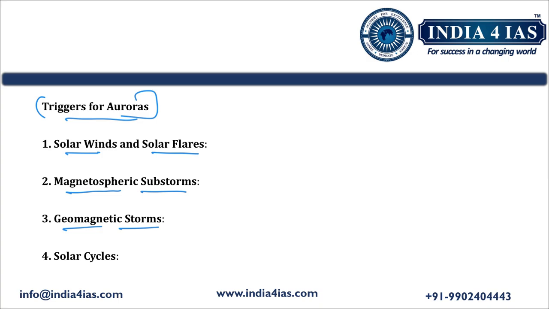Then the fourth trigger is solar cycles. The sun operates on an 11-year solar cycle during which solar activity waxes and wanes. It means solar activity increases and decreases. The frequency and intensity of auroras are higher during solar maximum when the sun's activity peaks, leading to more solar flares and more coronal mass ejections. This leads to more occurrences of aurora australis and aurora borealis. So these are a few trigger points for auroras.